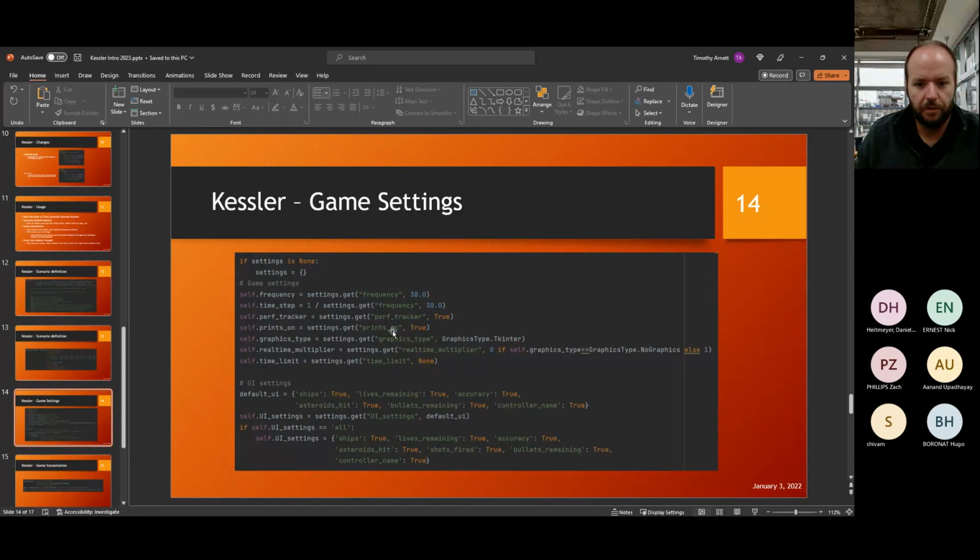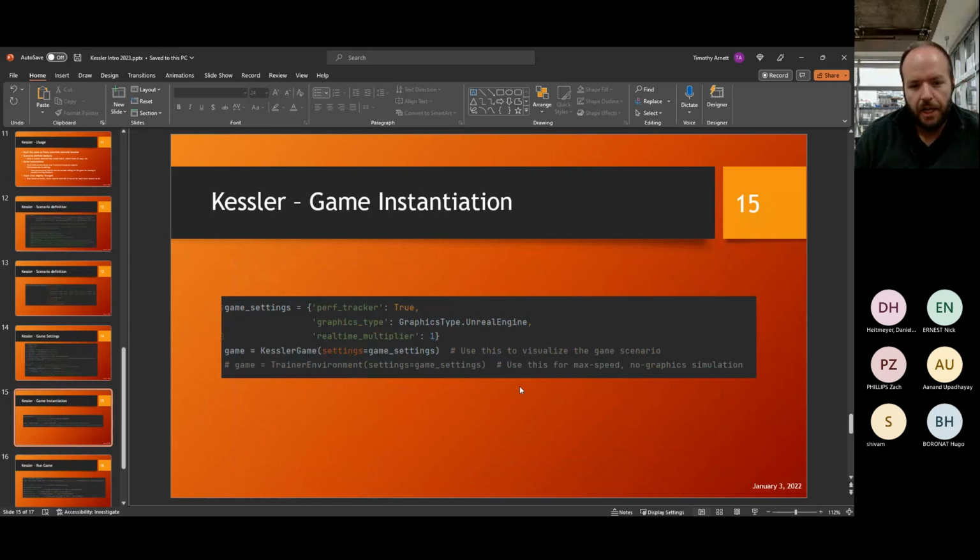So the one thing I want to touch on here is the graphics type. In this case, we're turning on the Tkinter graphics. You can also turn on Unreal with, I think it's .Unreal Engine, I think is the name of the graphics, but regardless, you can see what it is in graphics type. I'll show you in a second too in the code. So that's probably the one you'll use most often if you're setting these for when you're watching it run, not just using the trainer environment, which sets defaults for all these.